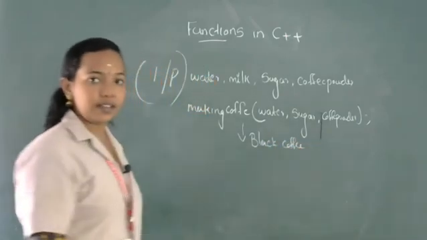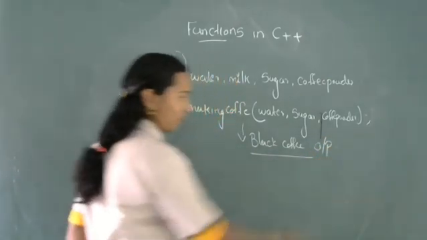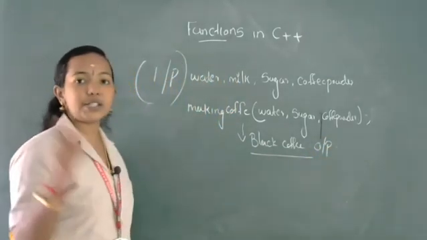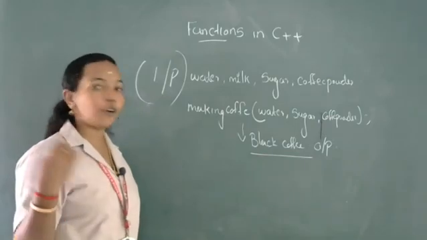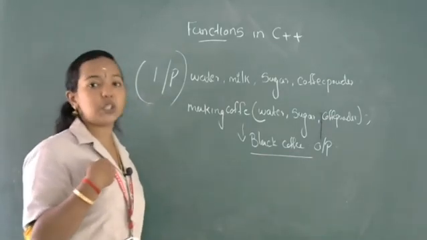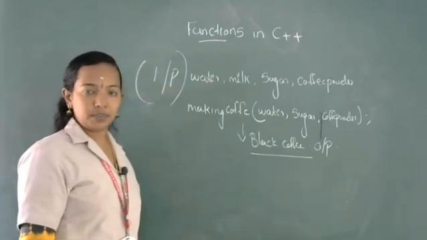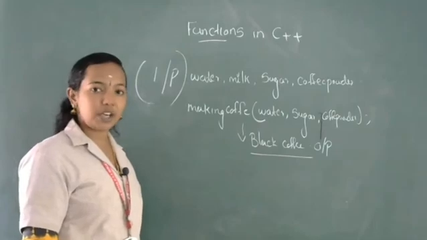Okay, isn't it? We will get the result. Actually, this is the output. It consists of 4 inputs, but we are not utilizing all of those 4 inputs. According to the user's choice, we can change the inputs. Clear? So that is the speciality of a function.